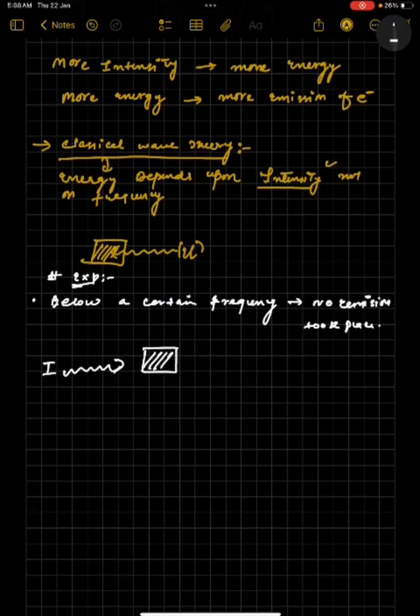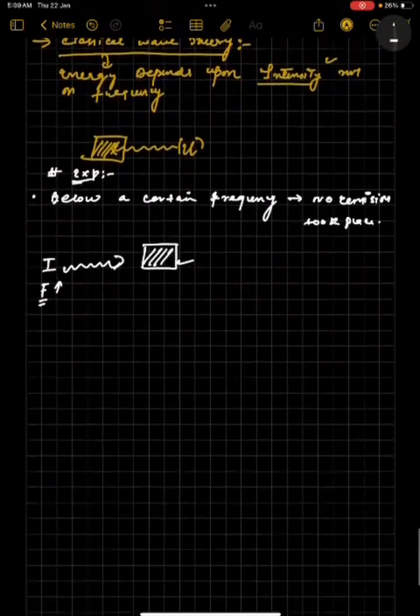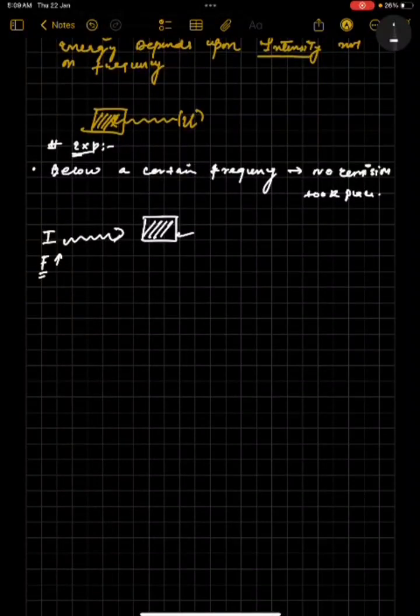But then they tried to change the frequency of this light. And एक particular frequency थी जहाँ पर emission of electrons take place हो गया इस metal piece से. And after that, whenever they kept increasing the frequency above that point, more emission of electrons took place. Fine. So this was the shock. Physics needed a new idea here.